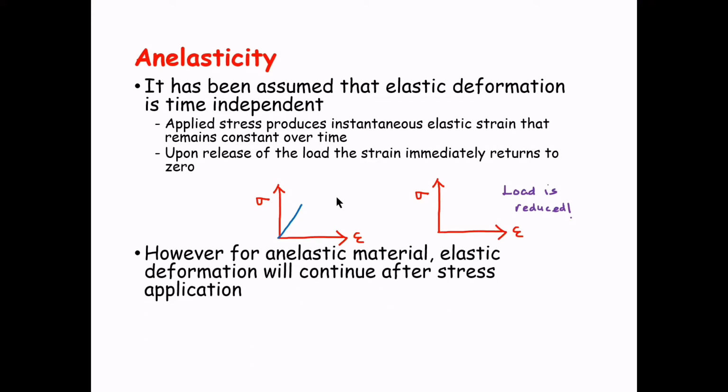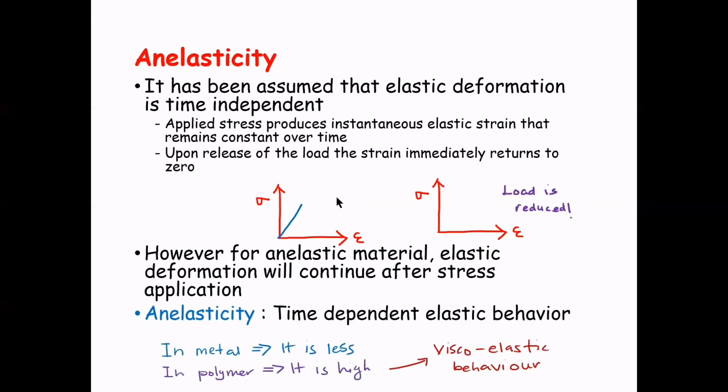However, for unelastic material, elastic deformation will continue after a stress application. So unelasticity, we can say, is a time-dependent elastic behavior. For metal, it is less, but in polymer, it is high. The term viscoelastic, we usually associate with polymeric material. For metal, we usually call it unelastic. So we can define viscoelasticity as the materials that exhibit both viscous and elastic characteristics when experiencing deformation.